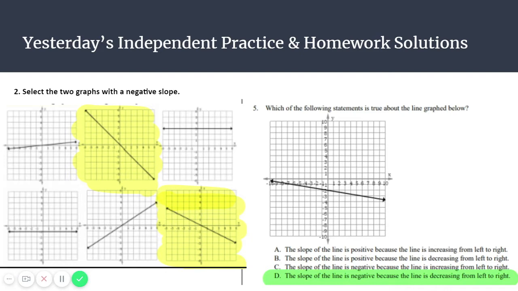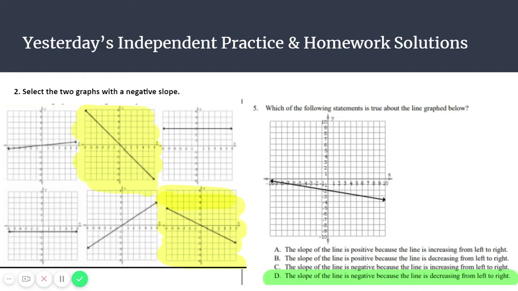The third one is a straight line, which is not negative or positive. So is the one on the bottom left. The one in the center on the bottom is a positive slope because the numbers are increasing, both your x and your y, with an upward trend. And then the last one on the bottom right is a negative slope. As the x coordinates are increasing, your y coordinates are decreasing, giving you a downward trend.